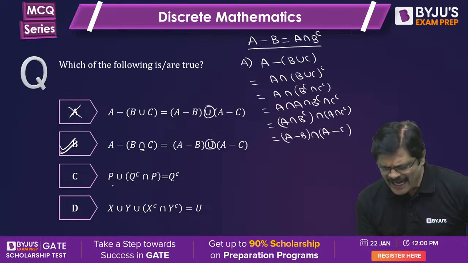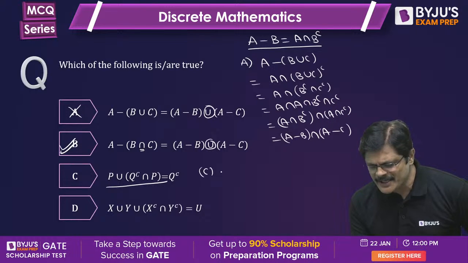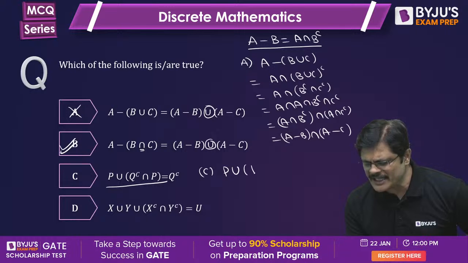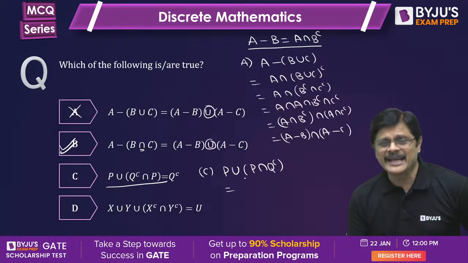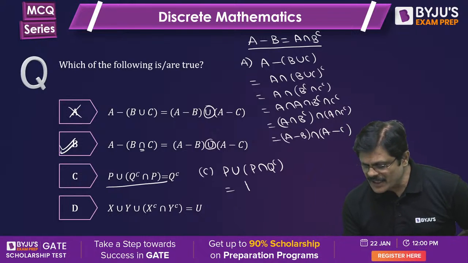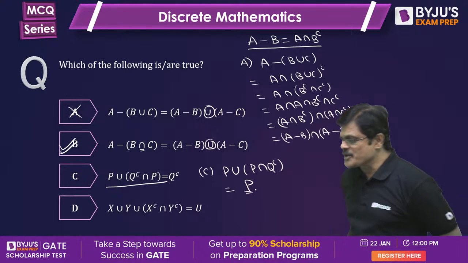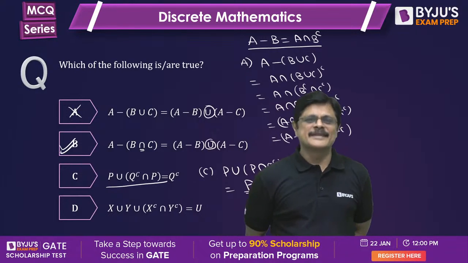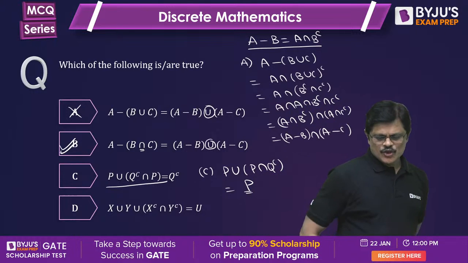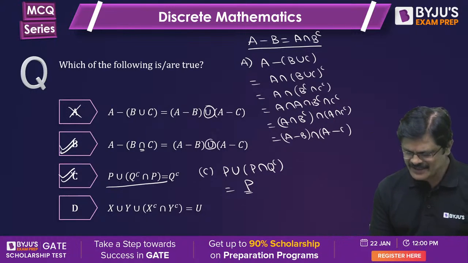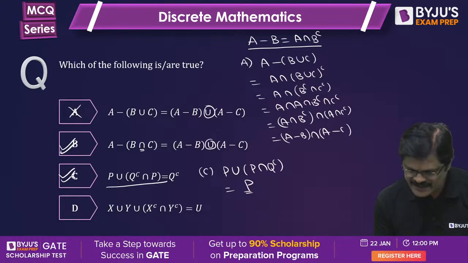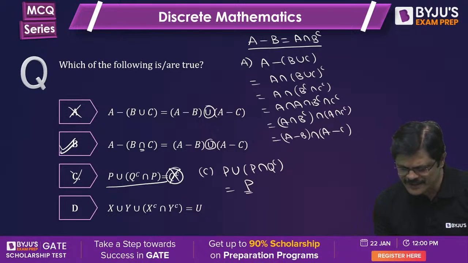Am I clear? Actually, C option is very simple, sir. If you rewrite this, you can write it as P union P intersection Q complement. By absorption property, it is P, my dear friends. It is simply absorption property. So C is the correct answer, my dear friends. Sorry, C is the wrong option, because here it is given as Q complement, therefore it is the wrong option.